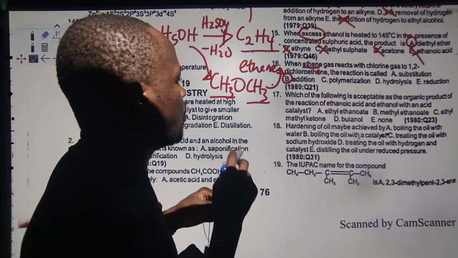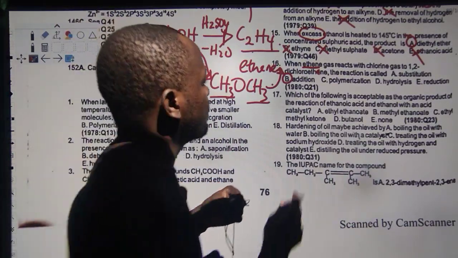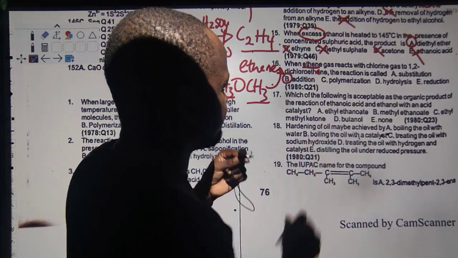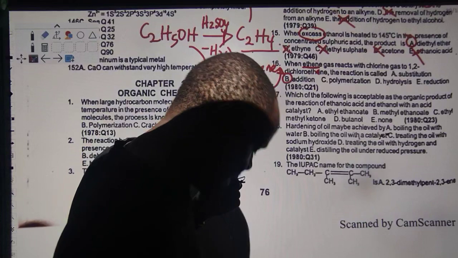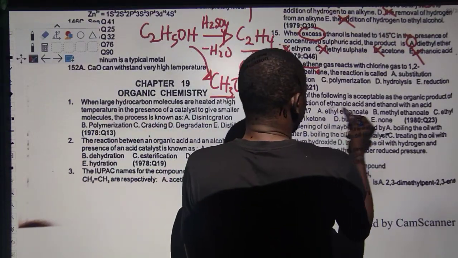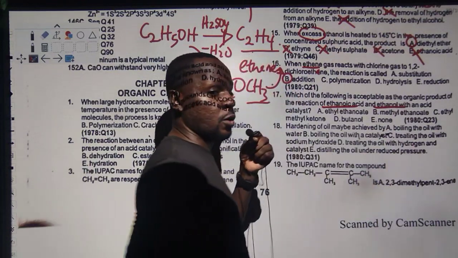Okay, thank you. Now, because I want to answer 50 questions so I can know how to increase my pace. Which of the following is acceptable as the organic product of the reaction between ethanoic acid and ethanol? Look at this guy. I've talked about this before. I told you when alkanoic reacts with alkanol, it is called ester.